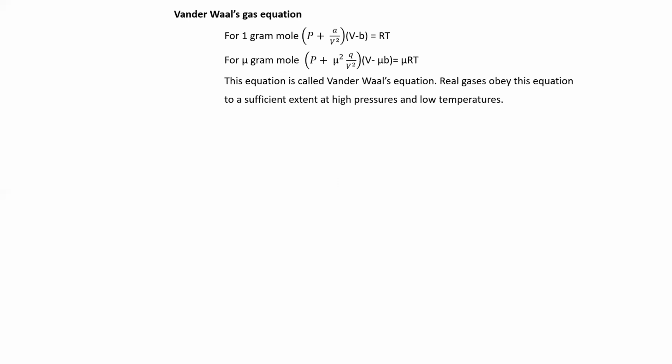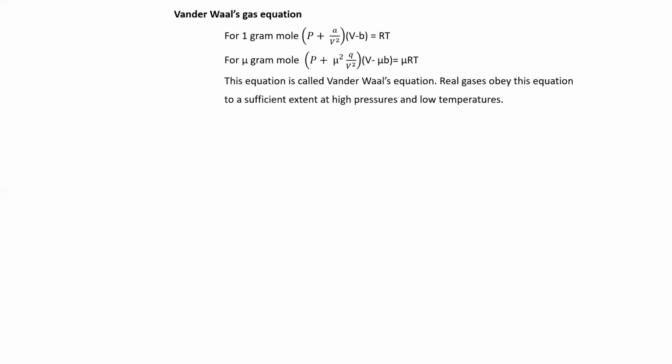Then we have already discussed the van der Waals equation. So what is the van der Waals equation? For 1 gram mole, the equation becomes (P plus a by V square) into (V minus b) is equal to RT. Here a and b are van der Waals constants, P and V are pressure and volume.